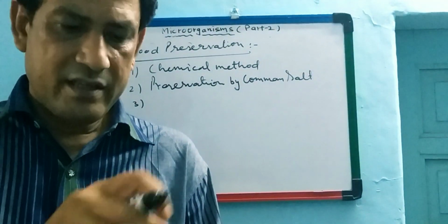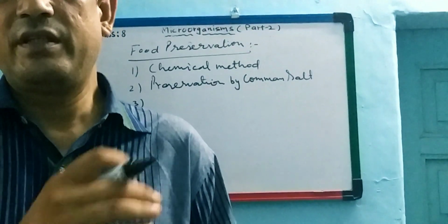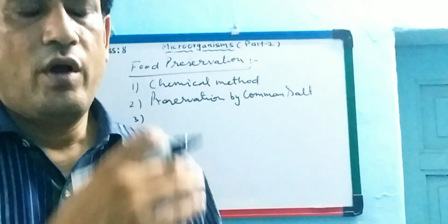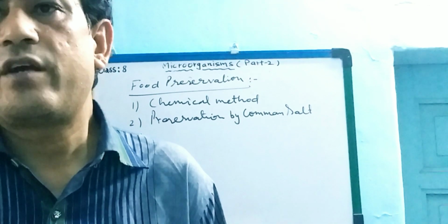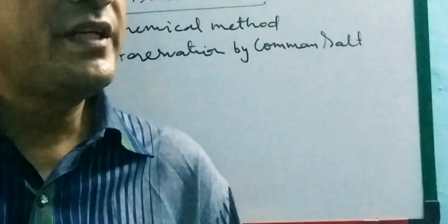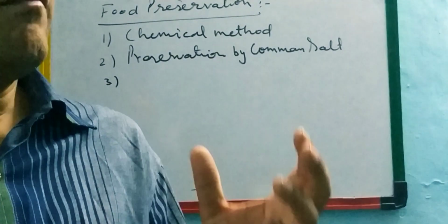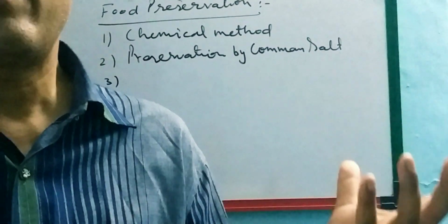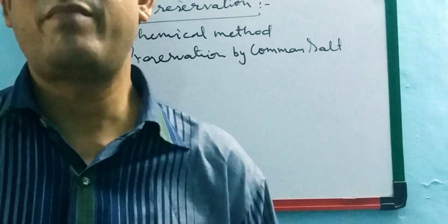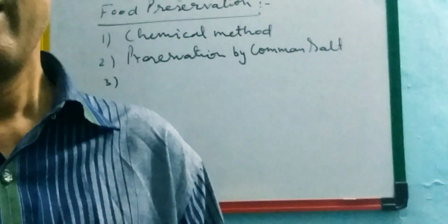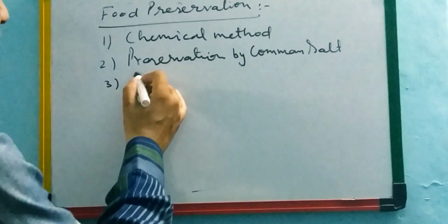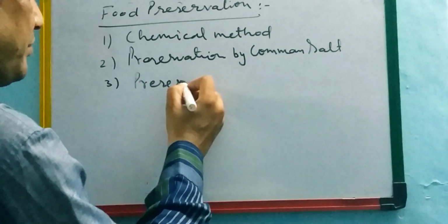What will you find? Some water will come out. So this is another technique to stop the growth of microbes there, and we can also preserve. Our grandmothers or grandparents prepare amla, raw mangoes, and tamarinds preserved by the use of common salt. One more common method is preservation by using sugar.